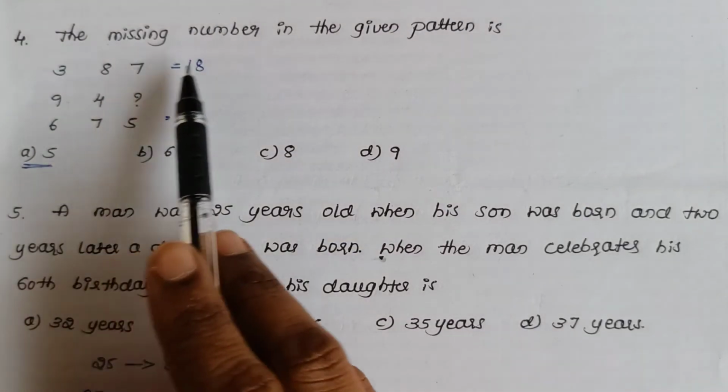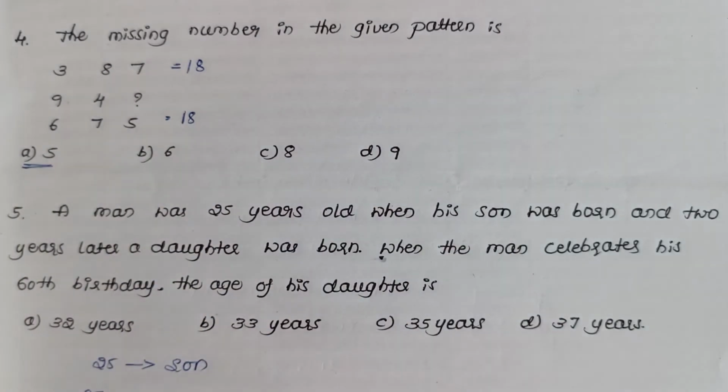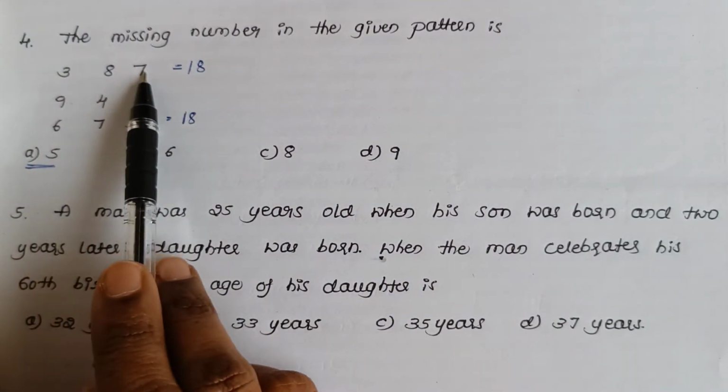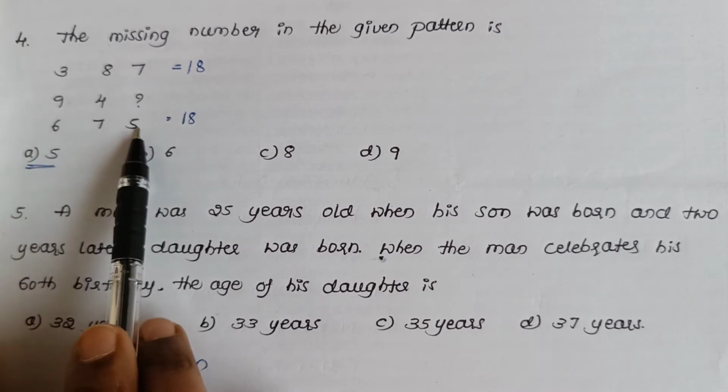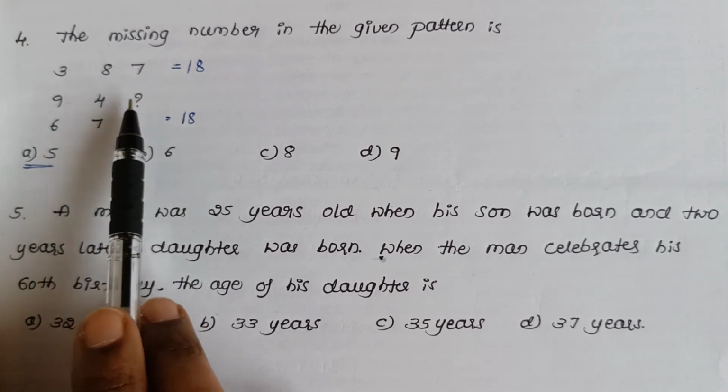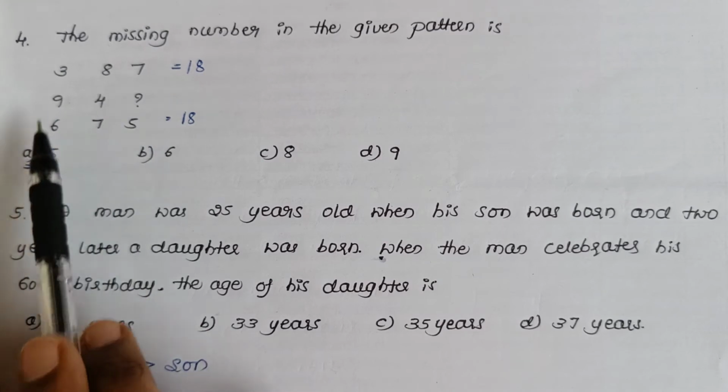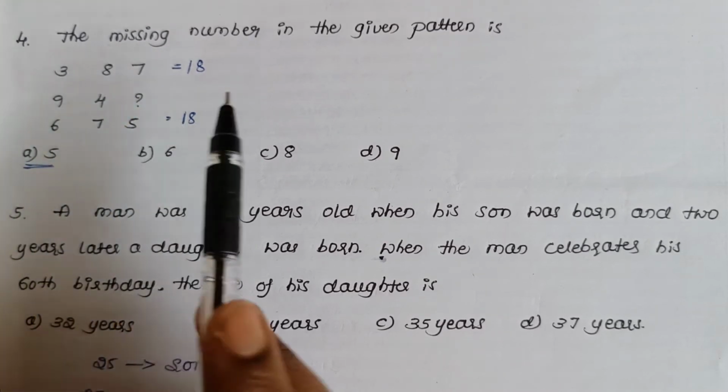Next one, the missing number in the given pattern is. If you sum all these numbers of a row, you get 18. Similarly, for this row also, you get 18. So, the missing number will be 5 so that the sum will be equal to 18. Therefore, it is 5.